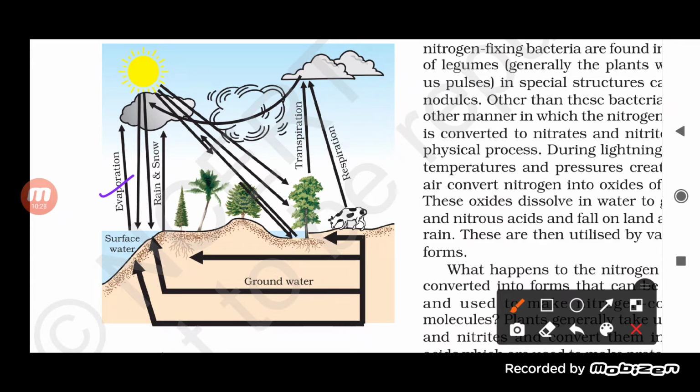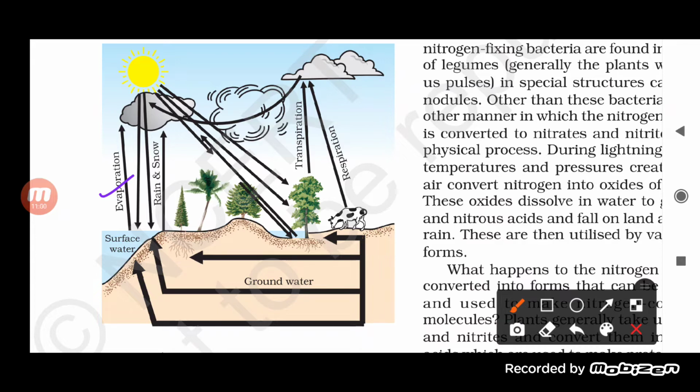Now the water droplets combining with other drops become heavier, and through the process of precipitation, this will come back to the land in the form of rainfall. Now what is this process called? Actually, this process is called precipitation. So this is the one in which the water droplets come back in the form of rainfall to the sea, ocean, or the land itself.